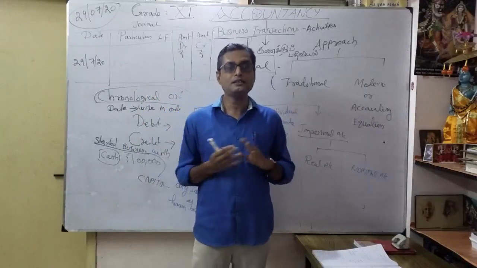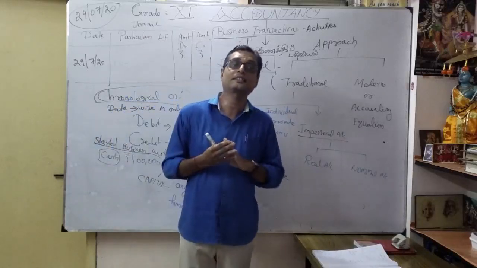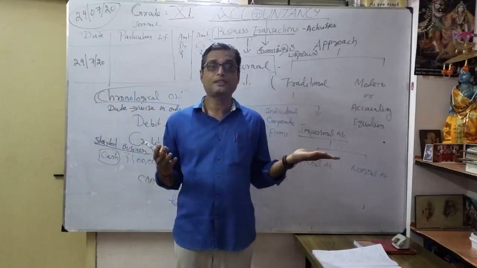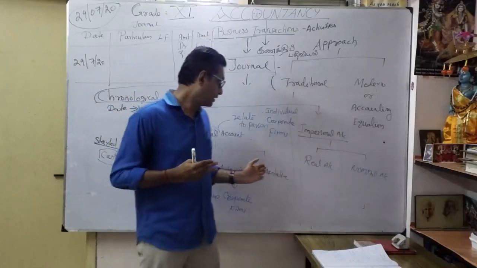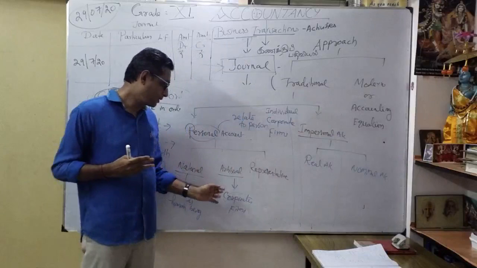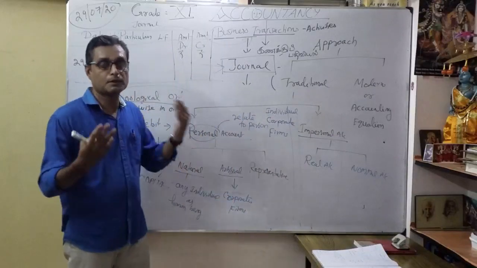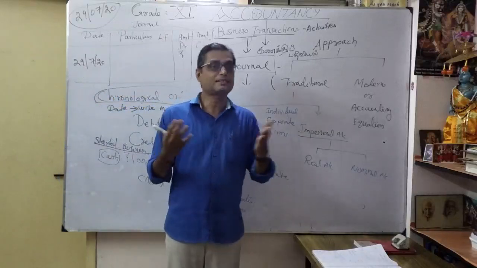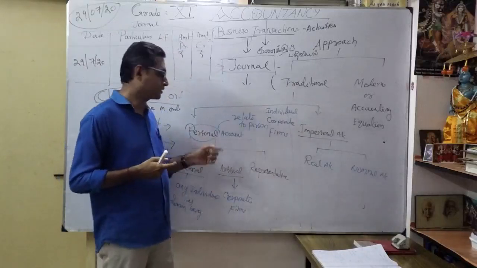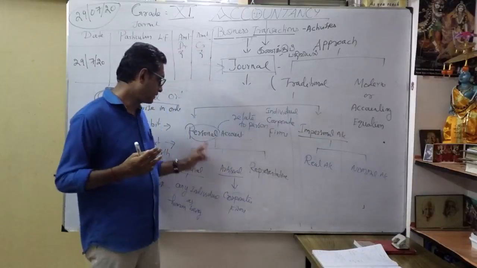These all come under artificial persons. You already know the business entity: the business name is different, the person is different. So artificial personal account may be a corporate or firm name. For example, Reliance comes under artificial personal account, and Vivek Limited is also an artificial personal account.